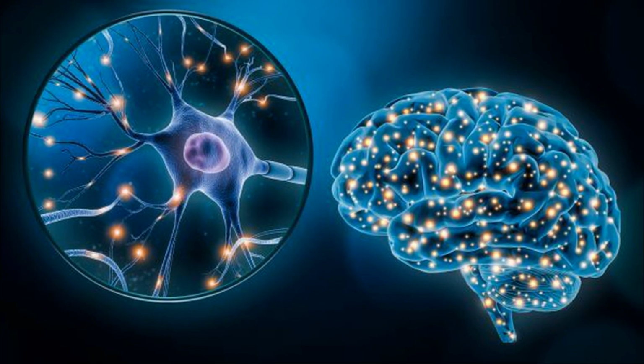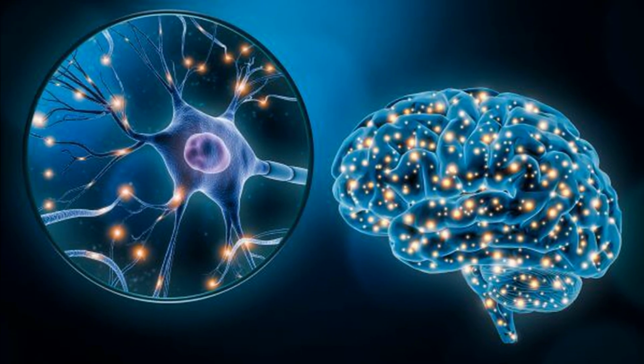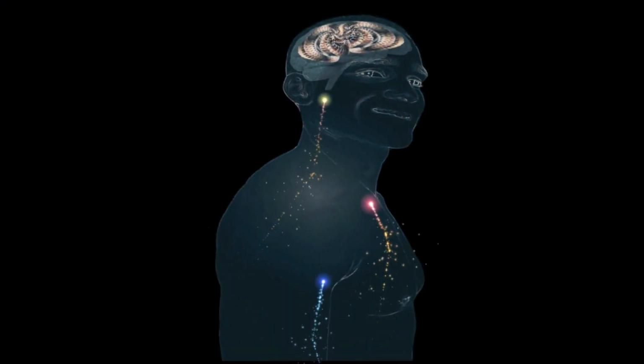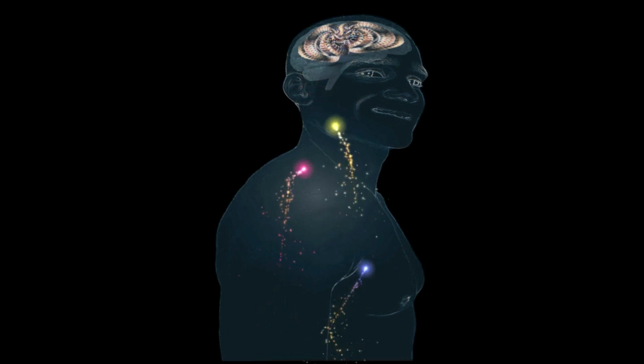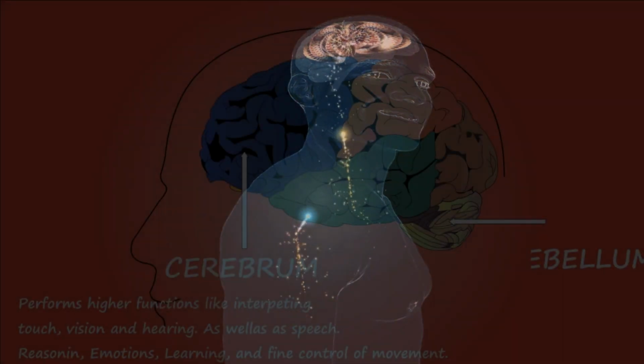The human cerebrum contains about 9 billion neurons. The cerebrum is the seat of intelligence, consciousness and willpower. It controls all the voluntary activities.